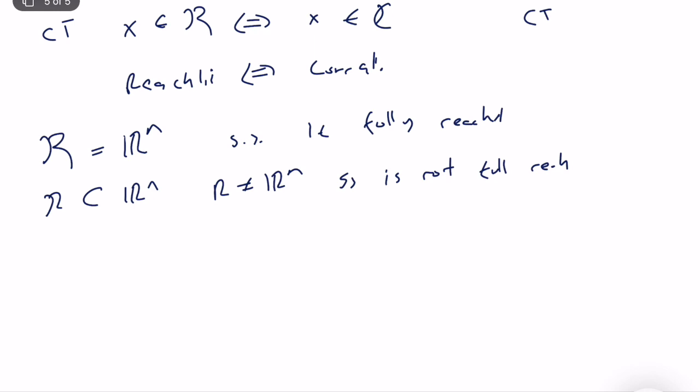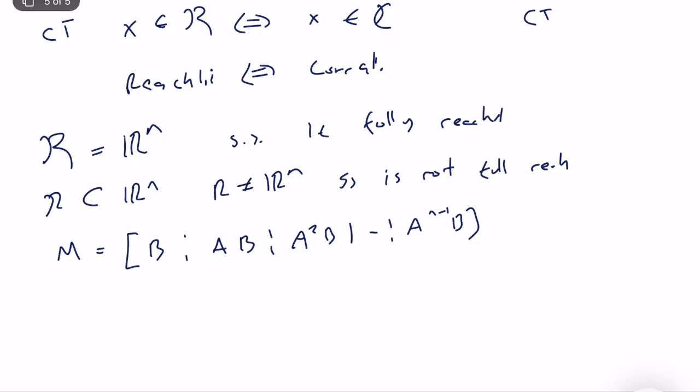So how can we check whether a system is reachable or not? If you remember from your feedback systems course, we have a controllability or reachability matrix, where we form it like this: B, AB, A squared B, and it goes until A to the power n minus 1 times B. Of course I can change the order, it doesn't matter.